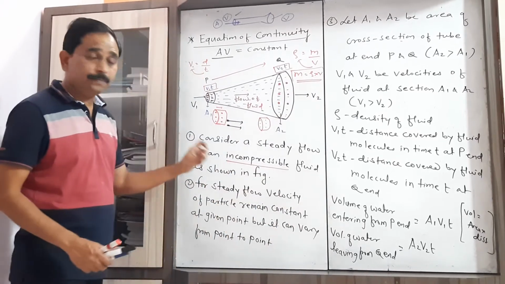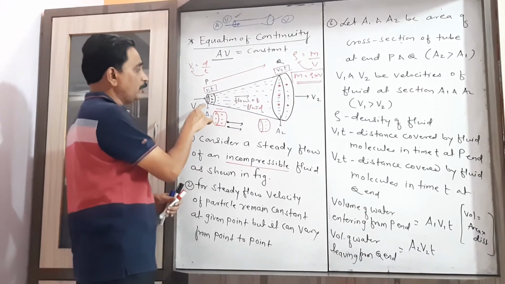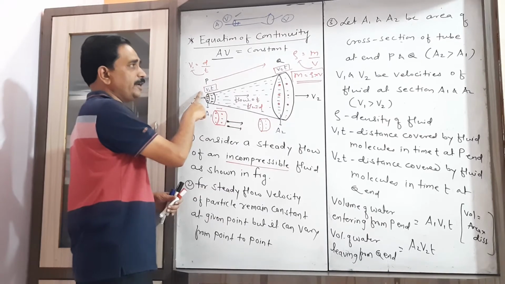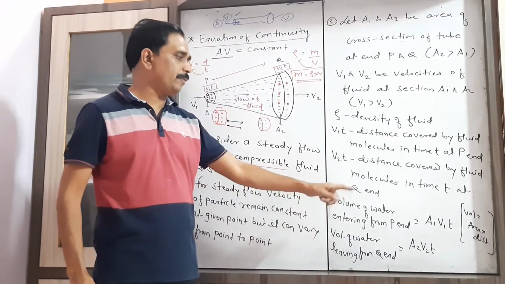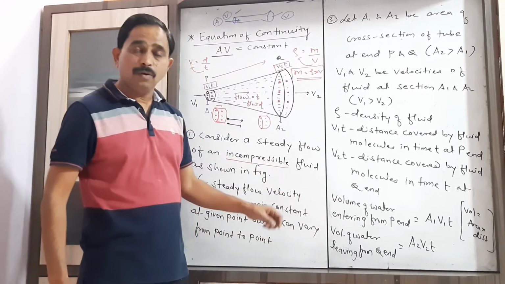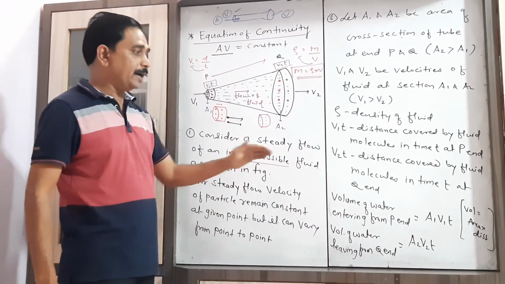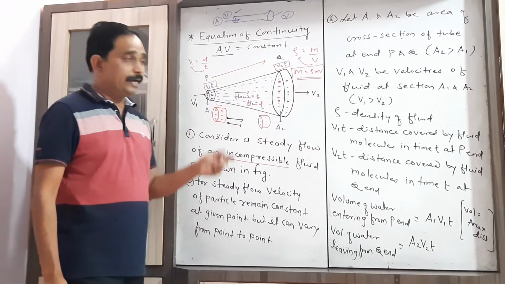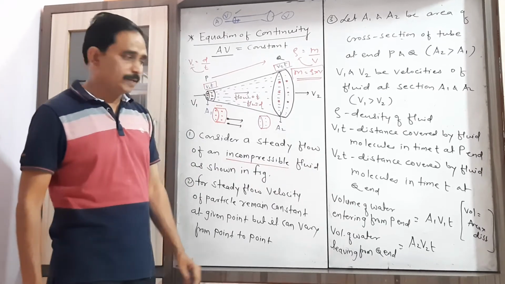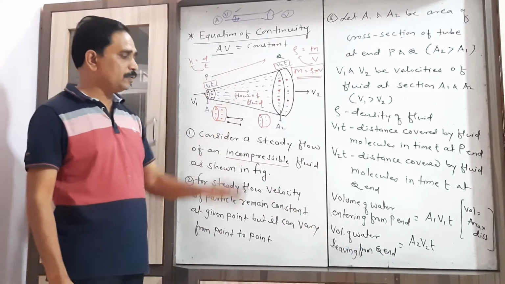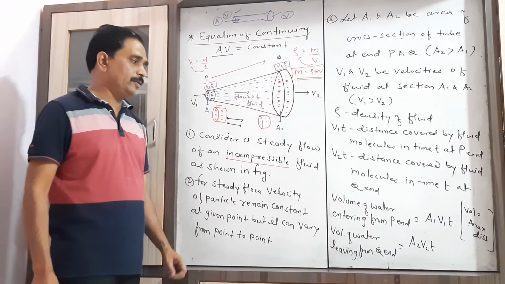Now, the volume of the cylinder, whatever portion of the tube we consider, when these molecules move through the distance v1 into t and v2 into t. So the volume of water entering from the P end is equal to what? That is area of cross section into distance. Now I write here area of cross section A1 and distance covered v1 into t, that is A1 v1 into t. Similarly, the volume of water leaving from the Q end is equal to area of cross section into distance, that is A2 into v2 into t.